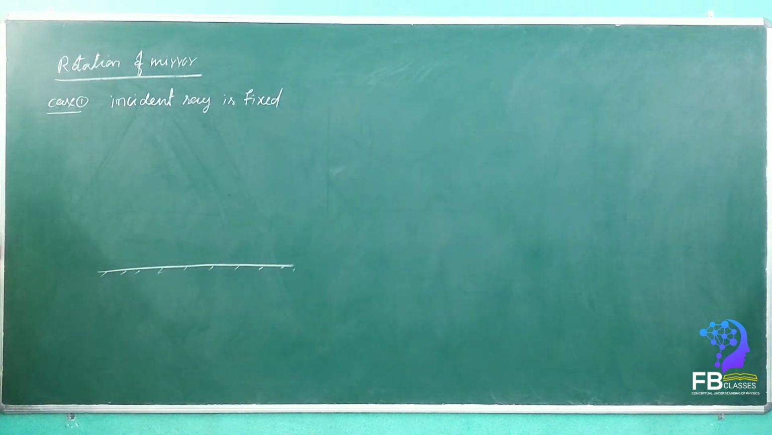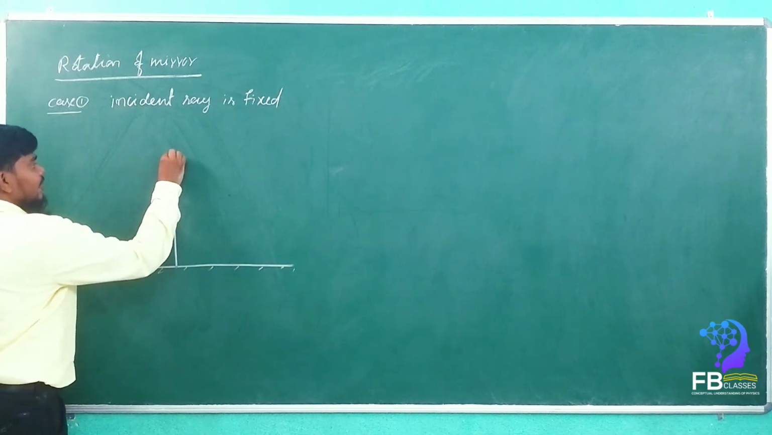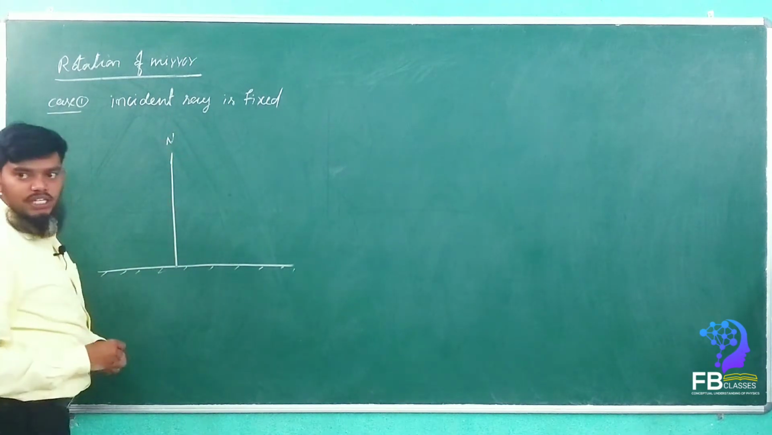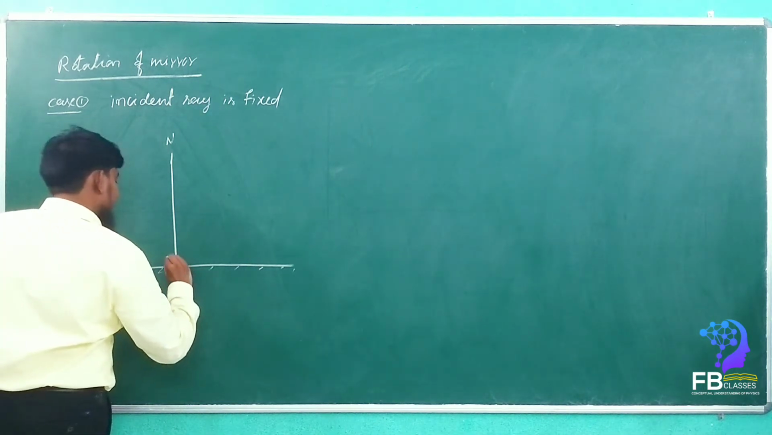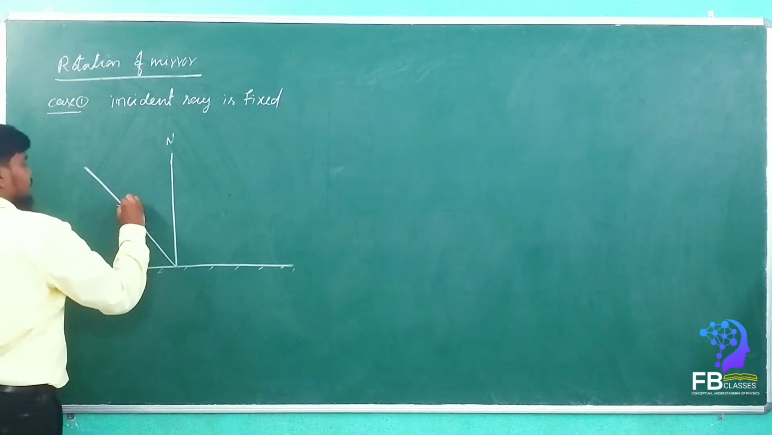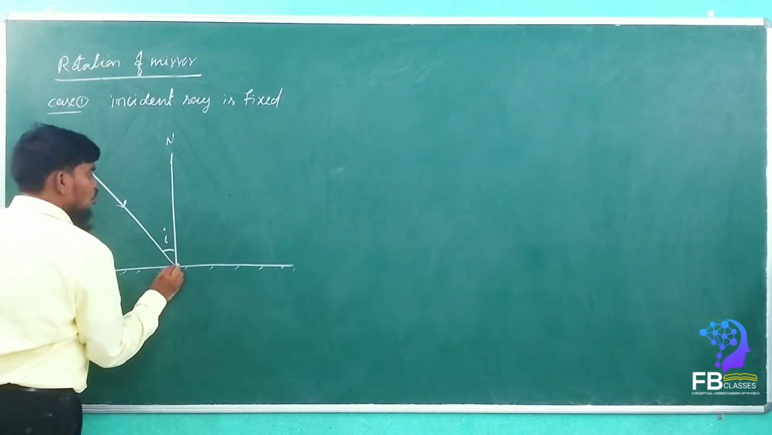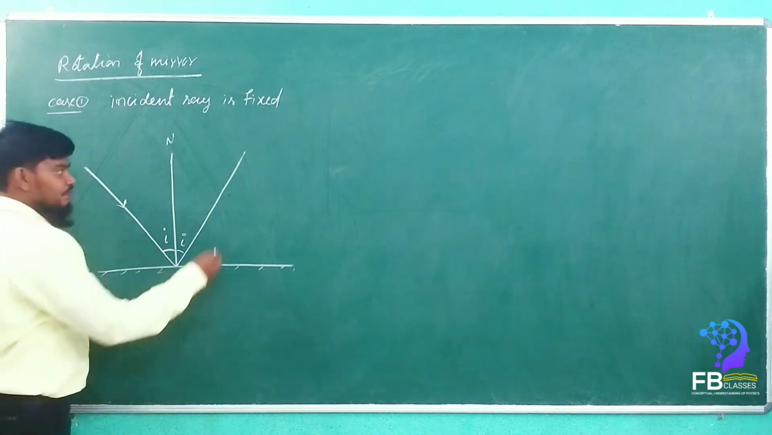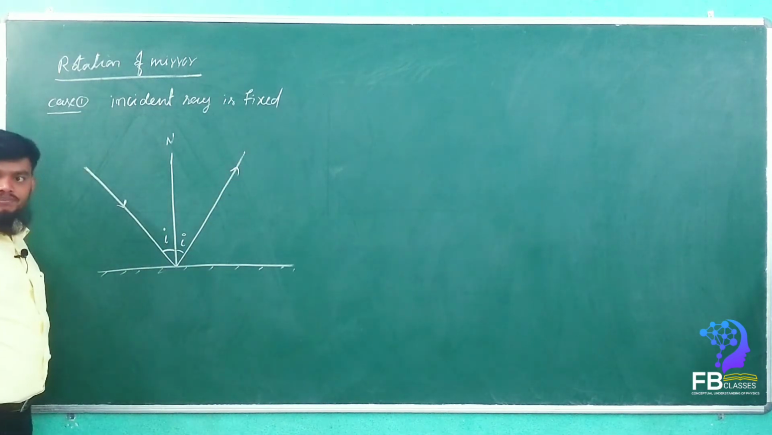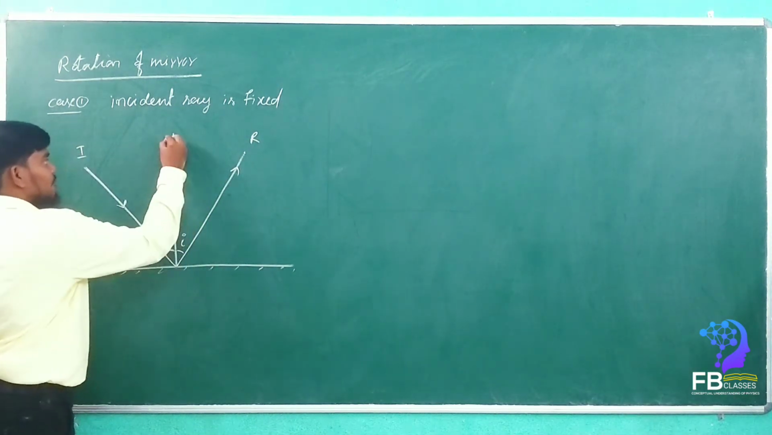This is the mirror. Now, let's consider this is the normal. Yes or no? Now, this is the incident ray. Let's consider this is an incident ray. Now, this angle is an angle I. So, how much, my dears, is this angle? This angle is also angle I. Yes or no? This is a reflected ray. This is R, this is I, this is N, normal.